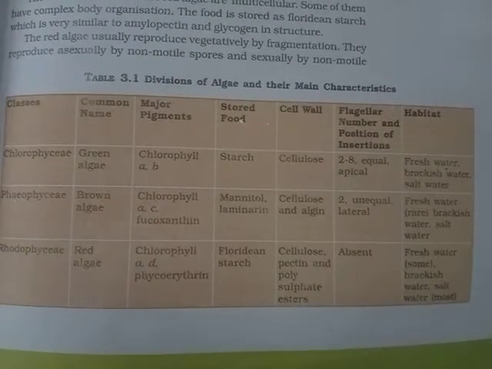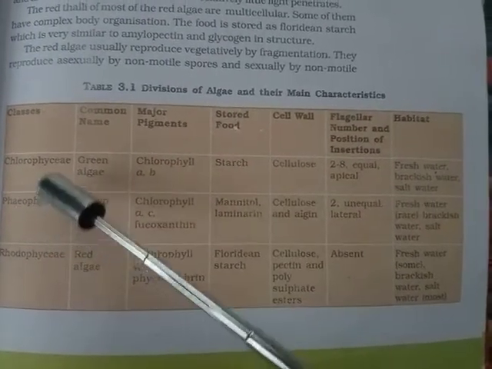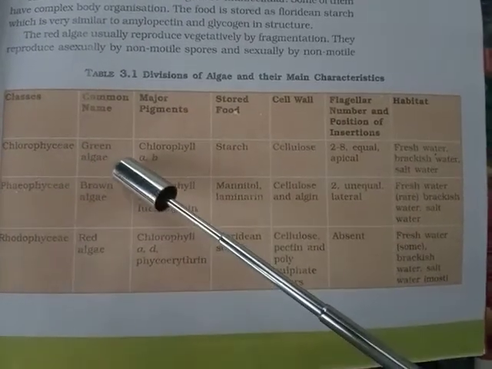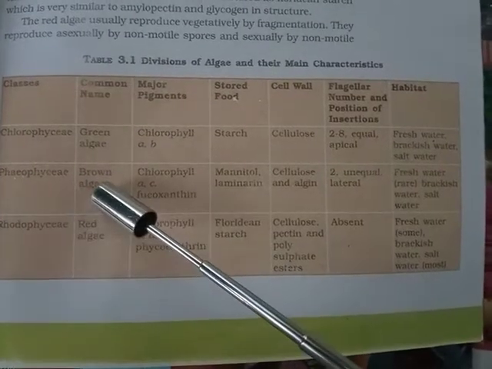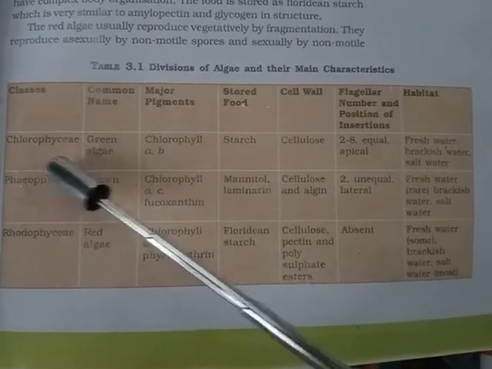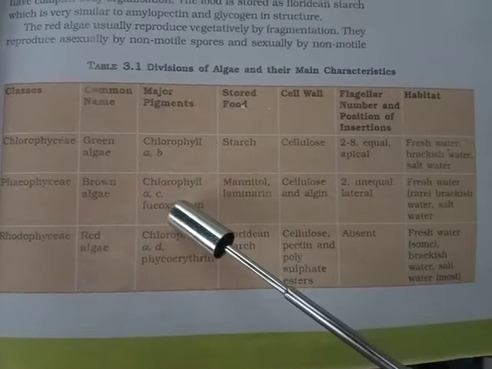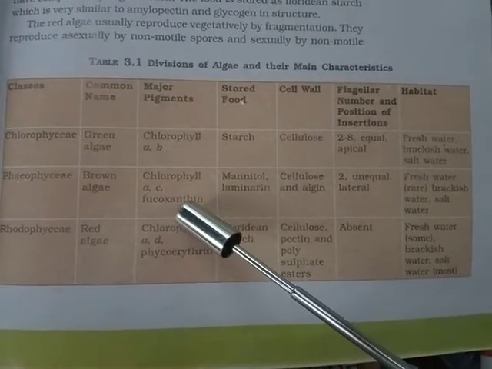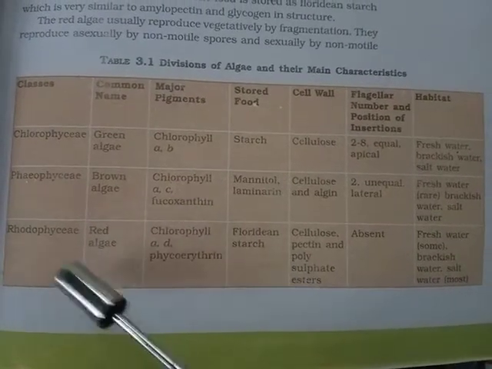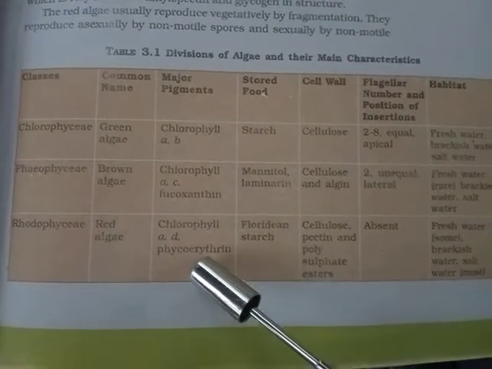Let us have a quick look at the comparative account of these three different groups within the Thallophyta. The common name for the Chlorophyceae, as we have discussed, is green algae, Phaeophyceae is brown algae, whereas Rhodophyceae is red algae. The major pigments present within the Chlorophyceae are chlorophyll a and b, whereas in brown algae it is chlorophyll a and c, as well as carotenoids and fucoxanthin, which is a type of xanthophyll pigment, and in Rhodophyceae the pigments are chlorophyll a, d, and phycoerythrin.